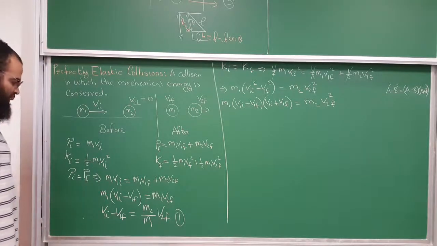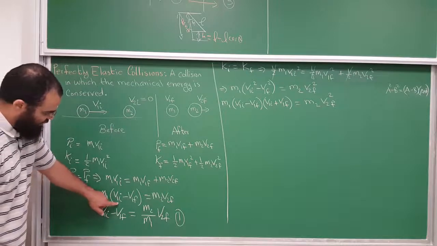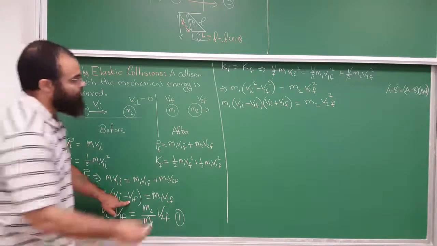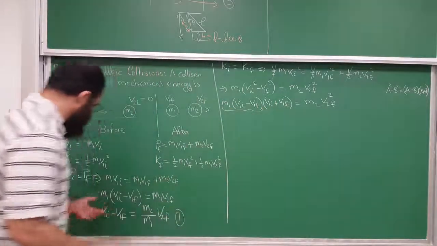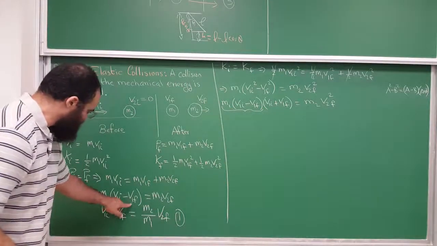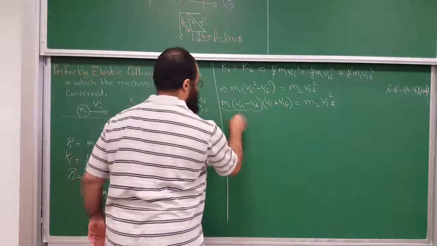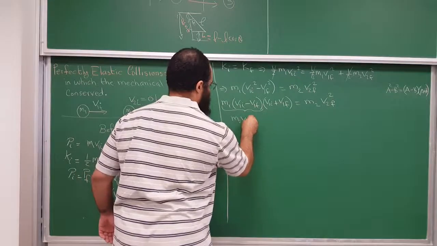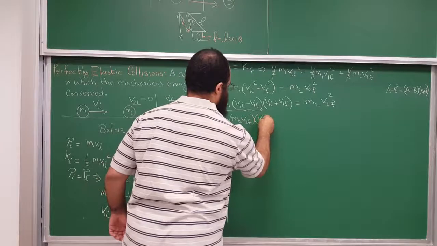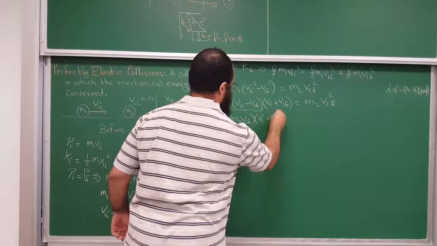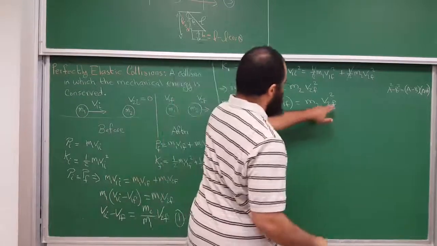And now one thing is going to cancel. Look here: M1 times (V1 initial minus V1 final). I'm going to replace it, because M1 (V1 initial minus V1 final) is equal to M2 V2 final, from equation 1. So we have M2 V2 final times (V1 initial plus V1 final) equals M2 V2 final squared.